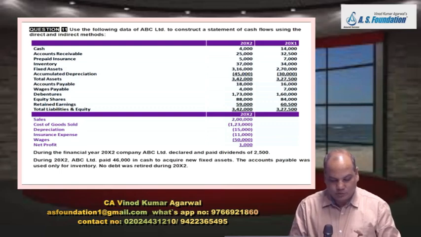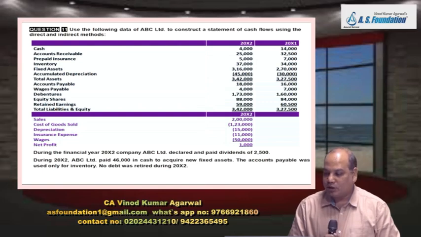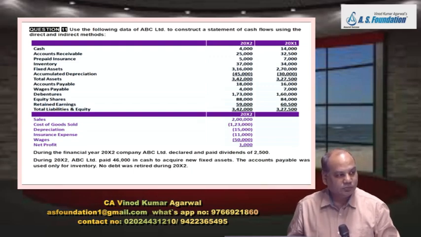Okay. Now we'll only discuss the operating activity part, because the other two will remain exactly the same. So when you are solving under the indirect method, you start with net profit first. So tick mark 1,000 there. Indirect method, net profit 1,000 figure, tick mark. And then you move above and check whether any item requires adjustment here first. Wages, insurance, depreciation. Add 15,000.